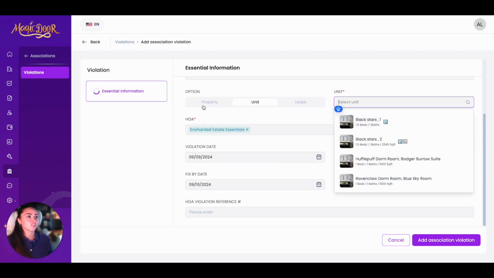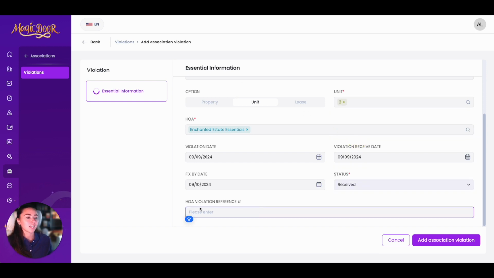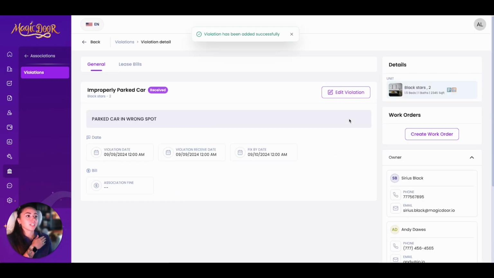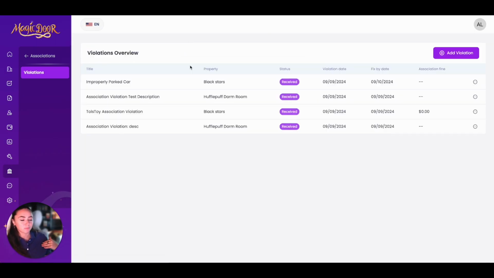You've got to select your unit, your property, and the violation reference number you can add here as well. Let's say "parked car in wrong spot." And you would just simply add this violation. So here, once again, is your list of all your violations.